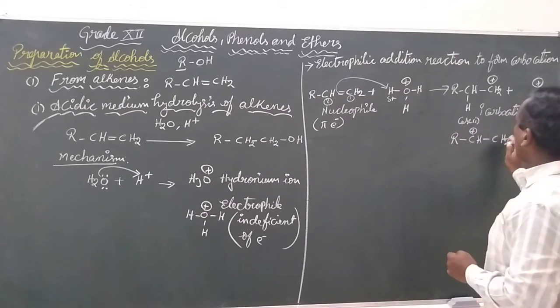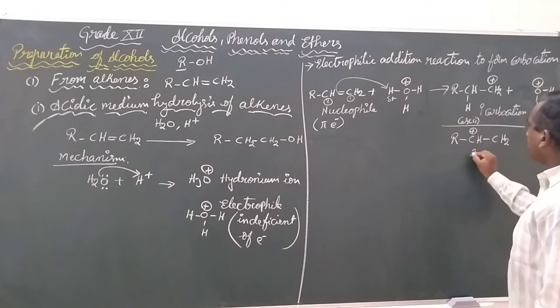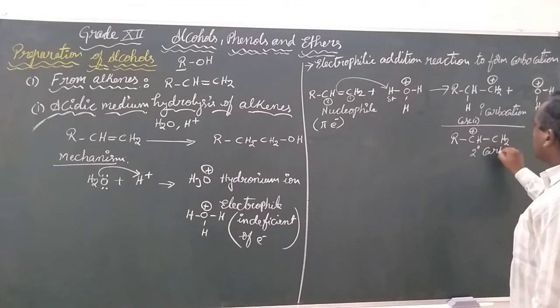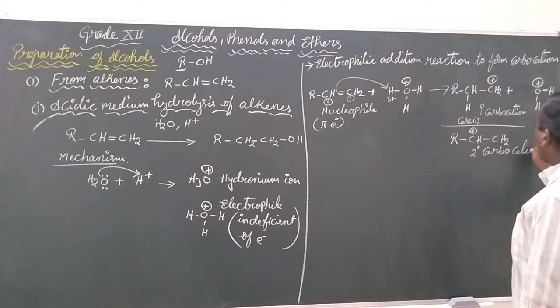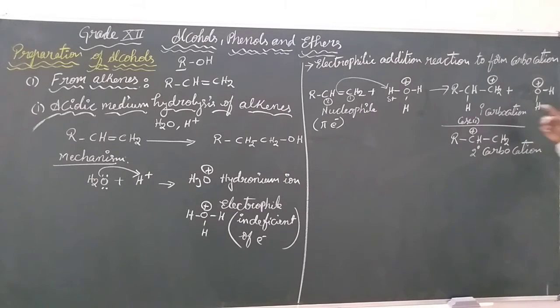Now hydrogen was added onto the first carbon. So in this case we got a secondary carbocation. We know that among the primary carbocation and secondary carbocation, the secondary carbocation is the more stable carbocation because there are two donating groups around it.